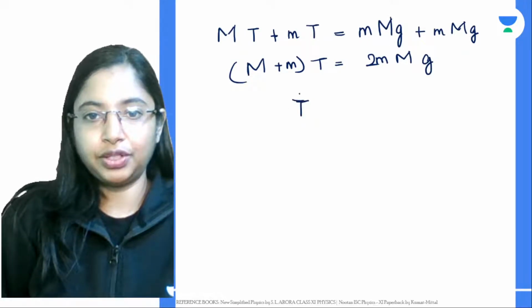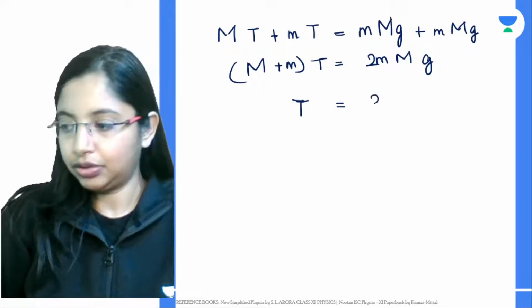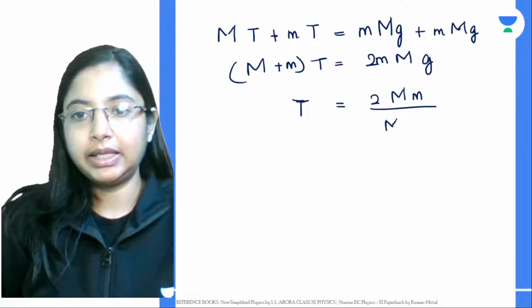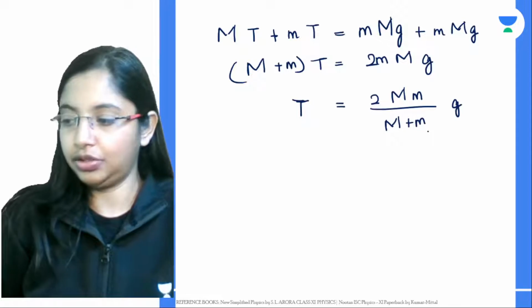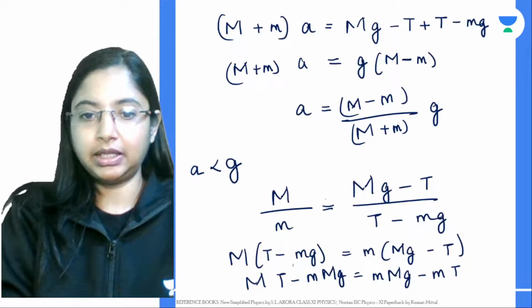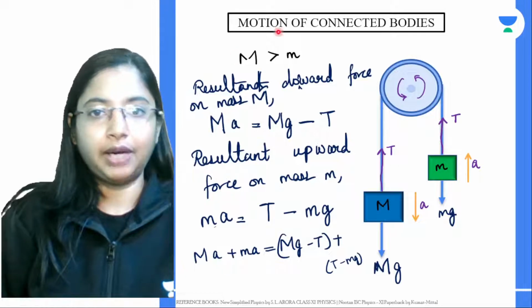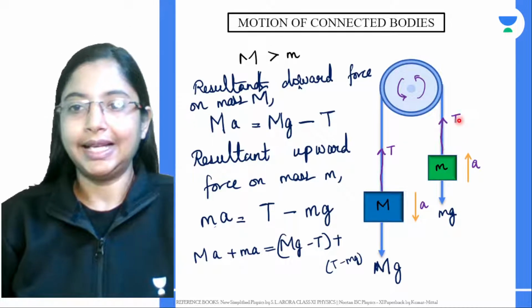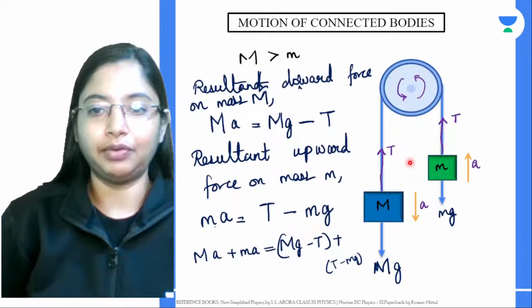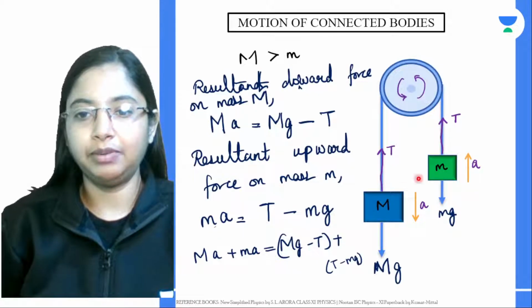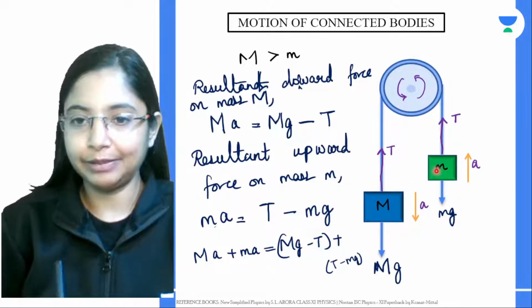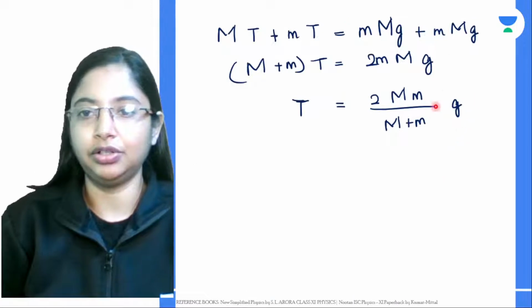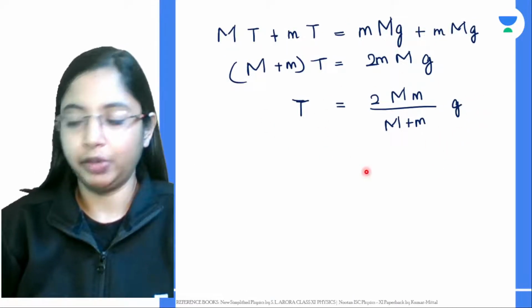So this tension force that you want to calculate will be 2 into the product of the two masses by the sum of the two masses into acceleration due to gravity. This will basically give you the tension force. Now when you have two objects which are connected by a string, and you want to measure its tension force, this is the formula you will have. You multiply 2 times the product of the masses, divided by the sum of the two masses, the whole value into acceleration due to gravity. So this is the equation you will be using.